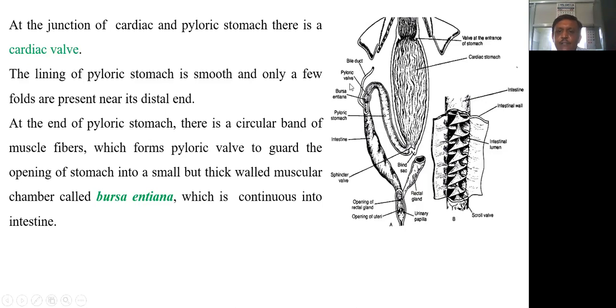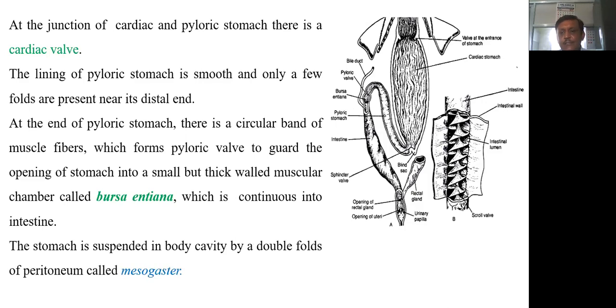So now look at this. The stomach has three walls. At the anterior opening, it has the esophageal wall. At the junction of the cardiac and pyloric stomach, there is the cardiac wall, and at the terminal end of the pyloric stomach, there is the pyloric wall. So here, this is the pyloric wall. It is a circular band of muscle fiber which guards the opening of the stomach into a small thick-walled muscular chamber called the bursa entiana, and this bursa entiana posteriorly continues into the intestine.